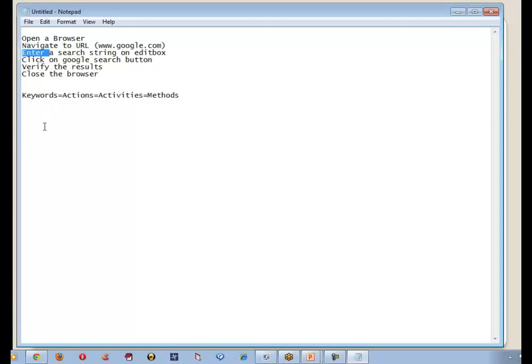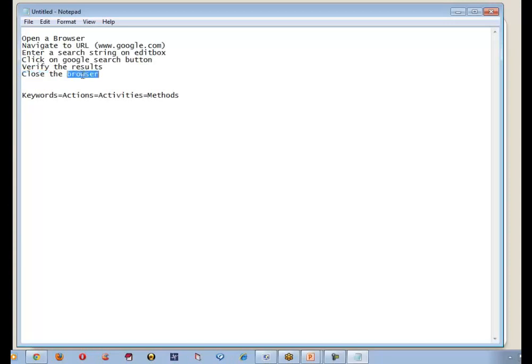Yes. Good. What I want to say is keyword would be always one kind of activity or methodology. Open, one method, one action. Navigate, one more action. Enter, one more action. Click, one more action. Verify, one action.